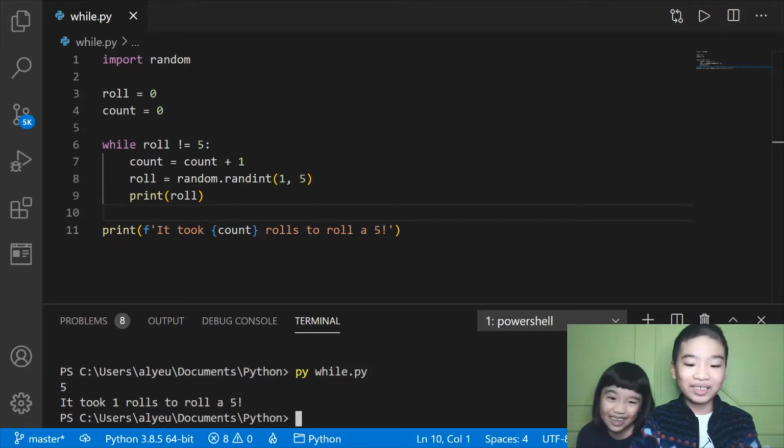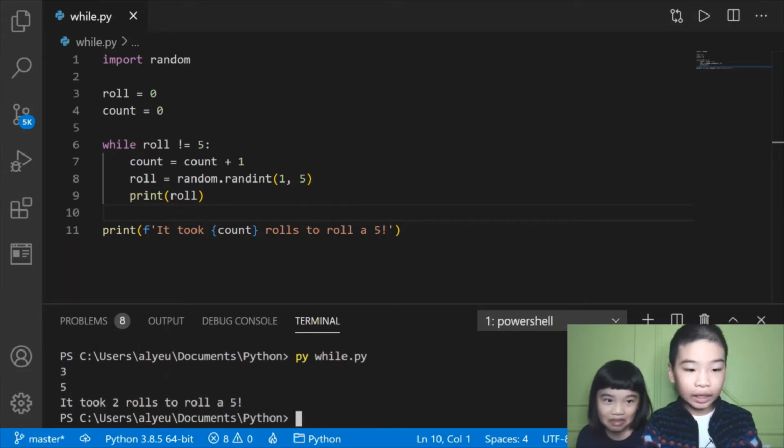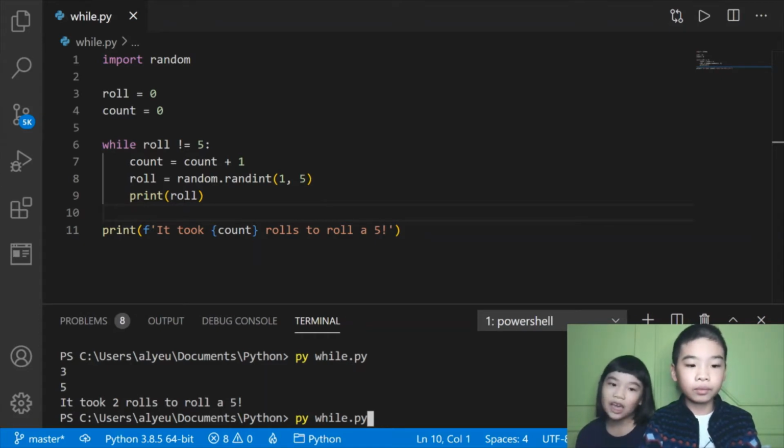Let's do that again. Okay, up arrow to copy what you last typed in the terminal. 5. It took 1 roll to roll a 5. Again. 3, 5. It took 2 rolls to roll a 5. So now we know it worked because first it did 5, now it did 3, 5. Now we know it works because it rolled 3 then 5 again. Then it took 2 rolls to roll a 5.